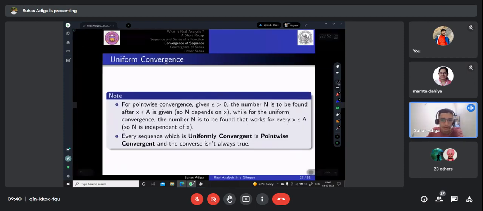So let's see what is the difference between pointwise convergence and uniform convergence. In pointwise convergence, we were given an epsilon greater than 0, and the number n was supposed to be found after we have x in A, right? So n here was depending on x and on epsilon also. But here in uniform convergence, we find a number n which actually works for every x in the set A, that is in the domain. So n is independent of x in this case. Every sequence which is uniformly convergent is pointwise convergent, but the converse isn't always true.